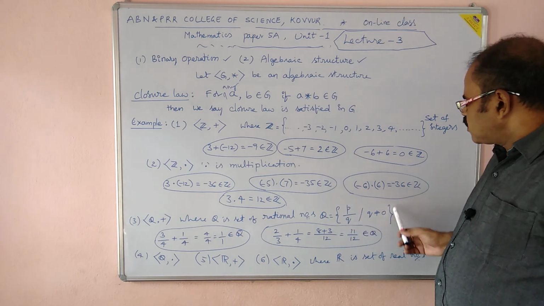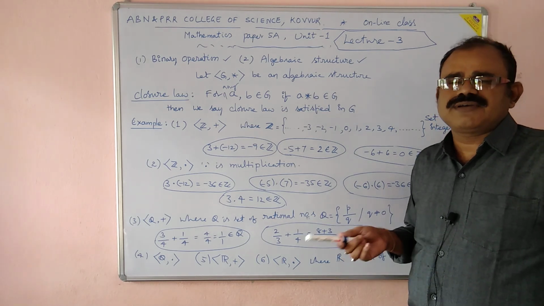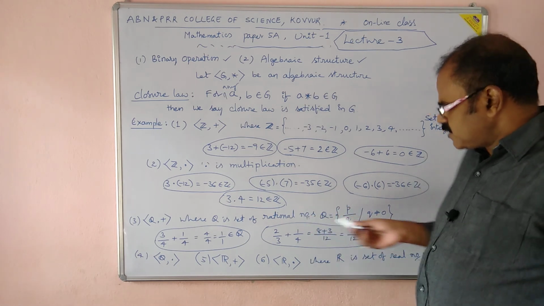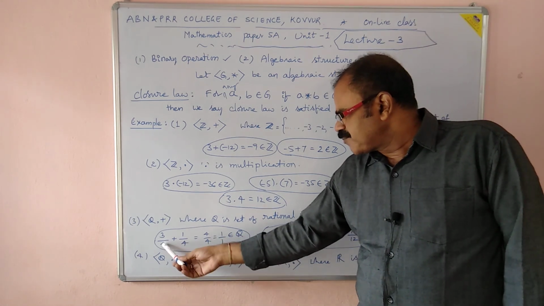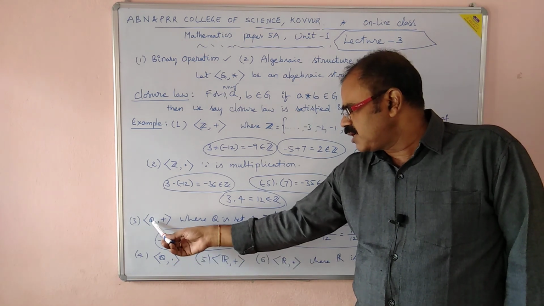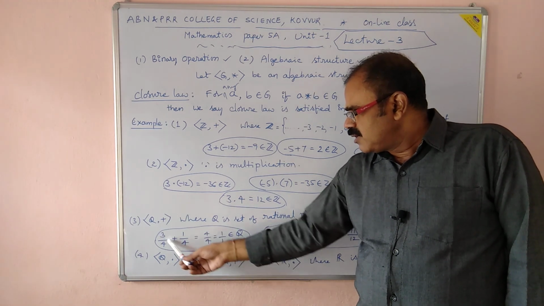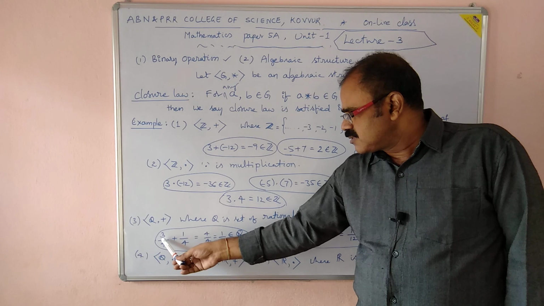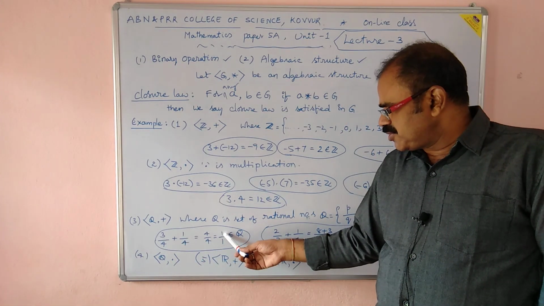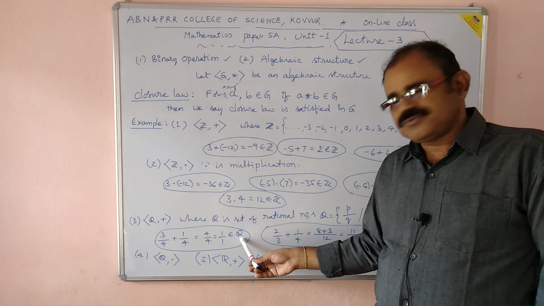This is a set of all elements in the fractional form: 2 by 3, 7 by 4, 6 by 9, that is 2 by 3, like that. So let us pick up 3 by 4 and 1 by 4. 3 by 4 is a positive rational number. 1 by 4 is another rational number. The binary operation plus: 3 by 4 plus 1 by 4 is 4 by 4, that is 1. 1 can be written as 1 by 1 in the rational form, that belongs to Q.